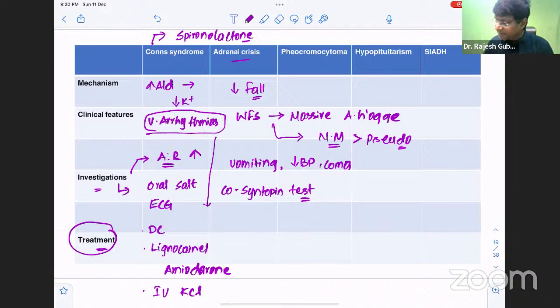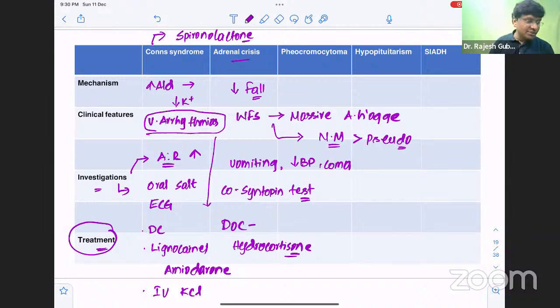Then coming to the treatment, what is the drug of choice for adrenal crisis? The drug of choice will be intravenous hydrocortisone. And why is it that we are giving hydrocortisone? That is because hydrocortisone has dual activity. It has mineralocorticoid activity, that is aldosterone activity, and it also has glucocorticoid activity. And that is the reason why we give intravenous hydrocortisone as the drug of choice.